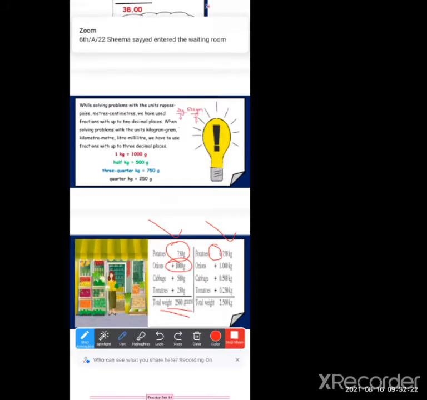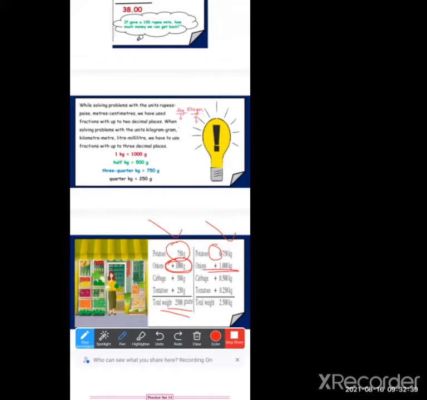Why 00? Because they are having exactly 1,000 grams, not more than 1,000. Exactly 1,000 means only 1 kg. I told you after the point, if there is 0, there is no value, so we will take it as 1 kg only.